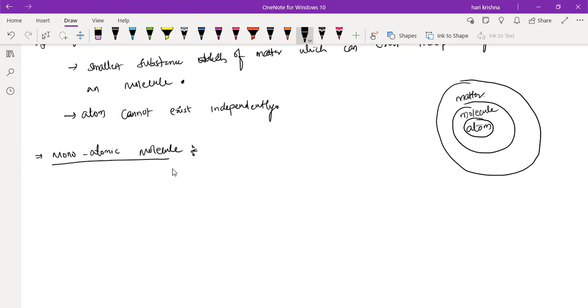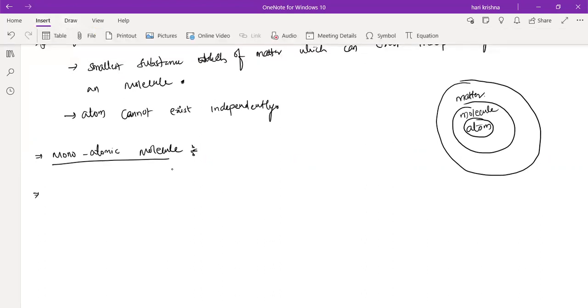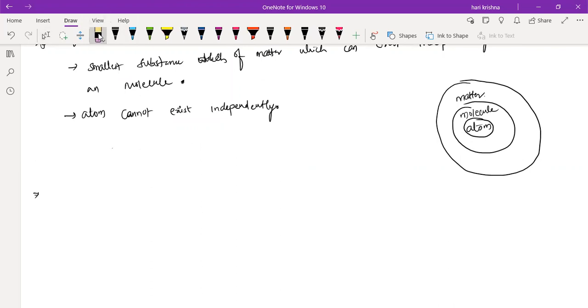Triatomic means three atoms. Polyatomic means more than three. Or you can say more than two. Examples for polyatomic are sulfur, phosphorus.